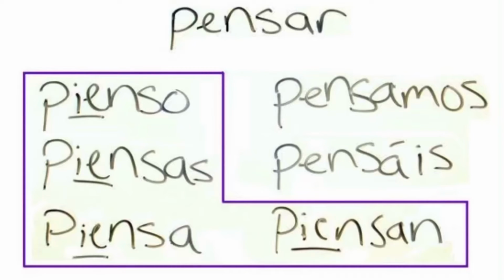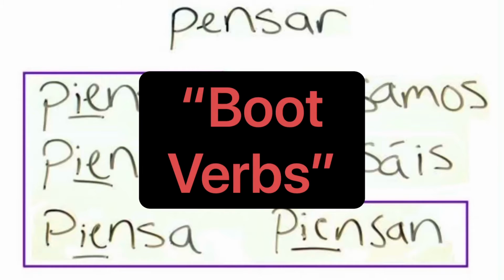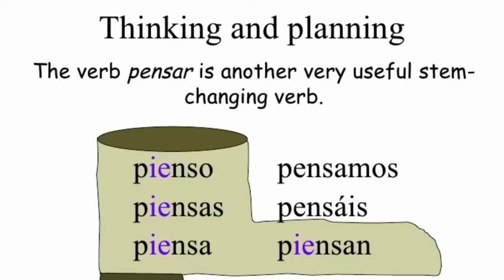Stem changing verbs are also called the boot verbs. Because here, notice how you can draw a boot when you conjugate the verb pensar, and that's what you do with all the stem changing verbs in present tense.